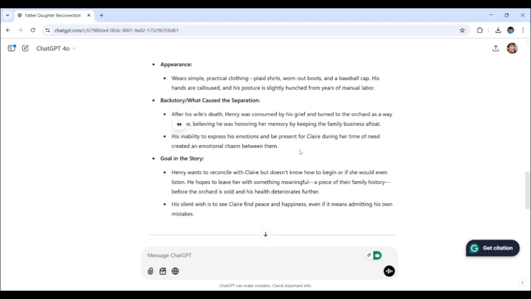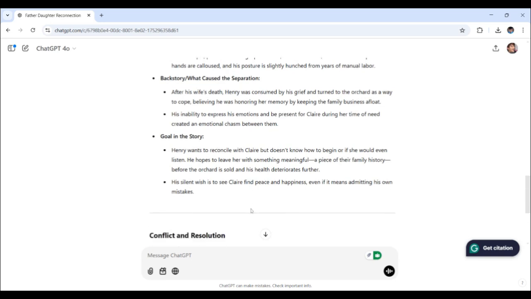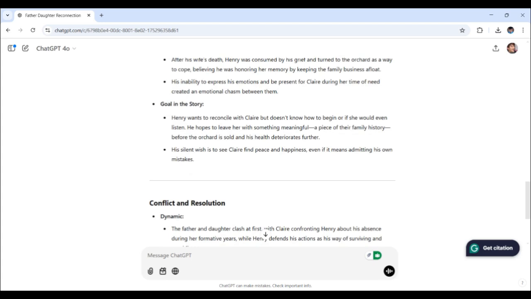And the goal in the story: Henry wants to reconcile with Claire, but doesn't know how to begin or if she would even listen. His silent wish is to see Claire find peace and happiness, even if it means admitting his own mistakes.